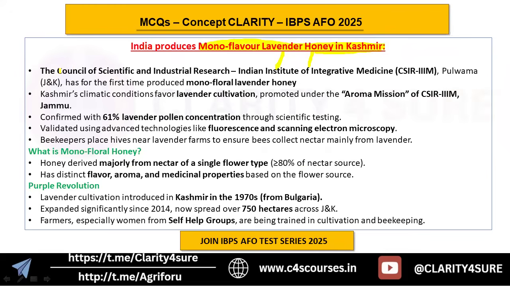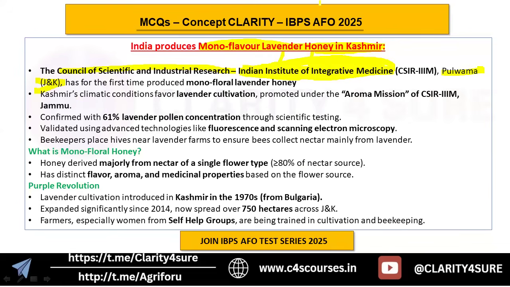Let's talk about this. Who has produced it? CSIR, Indian Institute of Integrative Medicine. Where is this Indian Institute of Integrative Medicine? First question, right? So it is located in Pulwama, Jammu and Kashmir. Okay, got it. The first question can be: where is the Indian Institute of Integrative Medicine located? That is in Pulwama, Jammu and Kashmir. Since this is news, this can be asked. Do you get it? Why I told you that this current affairs session is important?